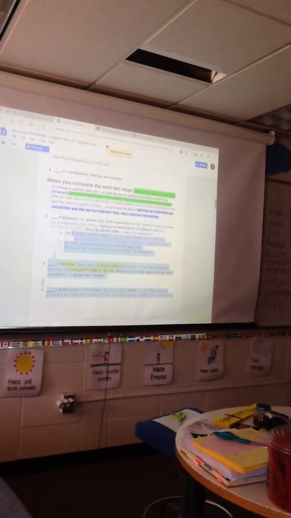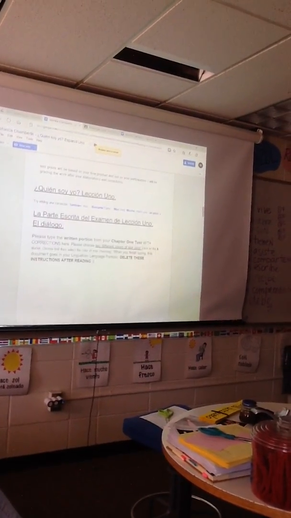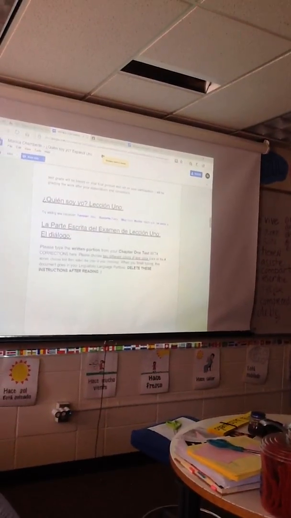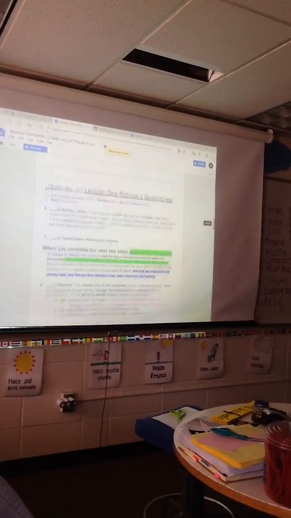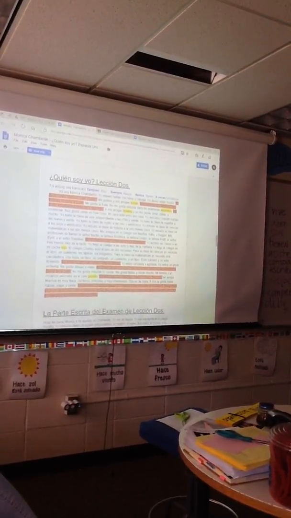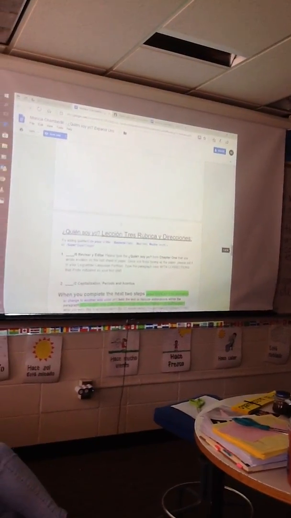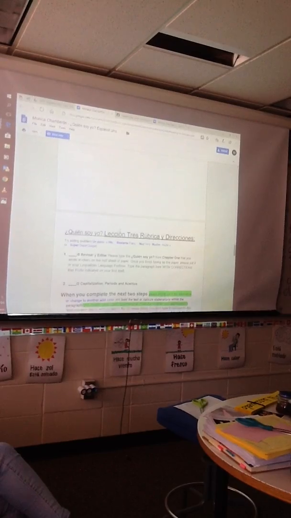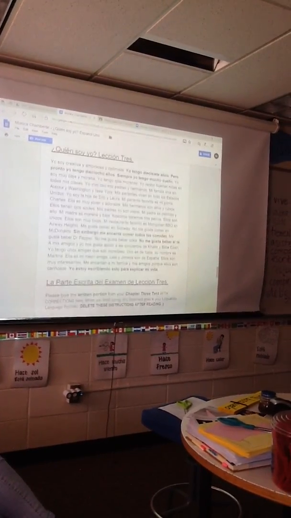Were 'everybody else able to delete your rubrics? Okay, delete the rubric for chapter 1. Then you have your chapter 1. So the first page should be your name page. Then you should have chapter 1, Quien Soy Yo. Then your second page should literally be the chapter 2, Quien Soy Yo. Yes? The third page is going to be the chapter 3, Quien Soy Yo. And I want you to delete all of the rubrics. Okay?